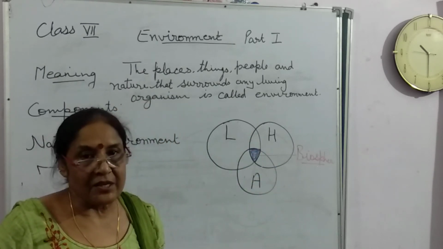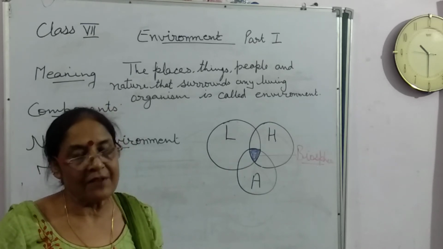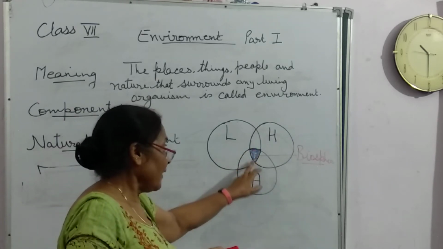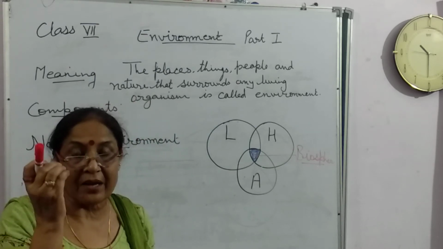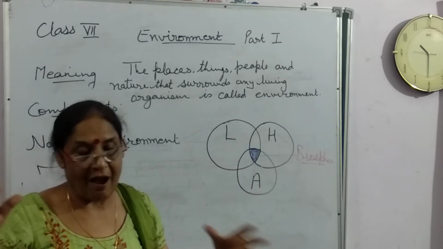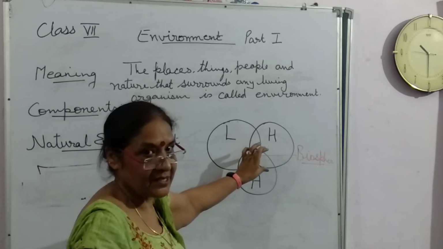That's why earth is a unique planet, because earth has biosphere where life exists. Clear to everyone? And in this area, organisms from microscopic organisms to the biggest animal, the whale, exist only in this area.